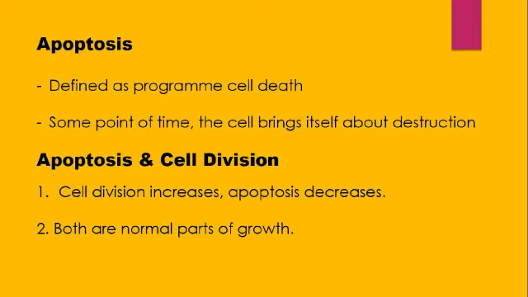Apoptosis. Apoptosis is defined as programmed cell death. At some point of time, the cell brings about its own destruction. Apoptosis and cell division. Cell division increases, apoptosis decreases. Both are normal parts of growth.